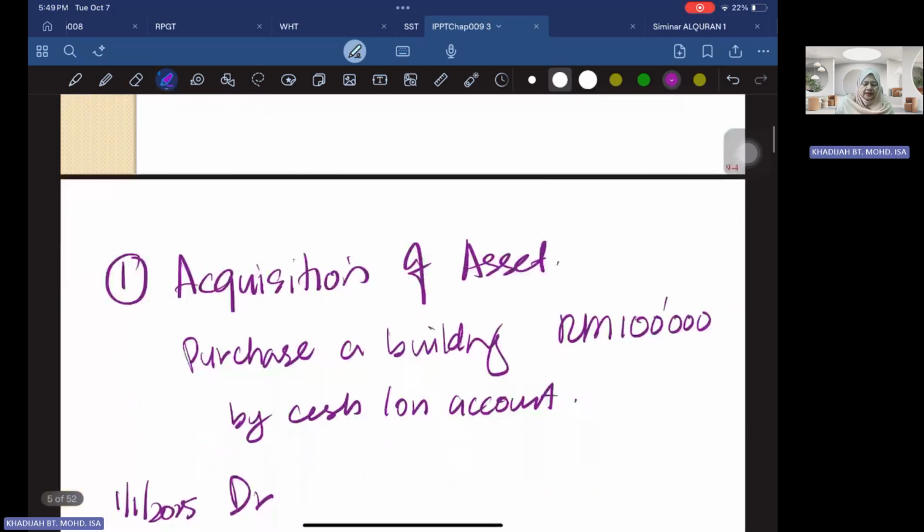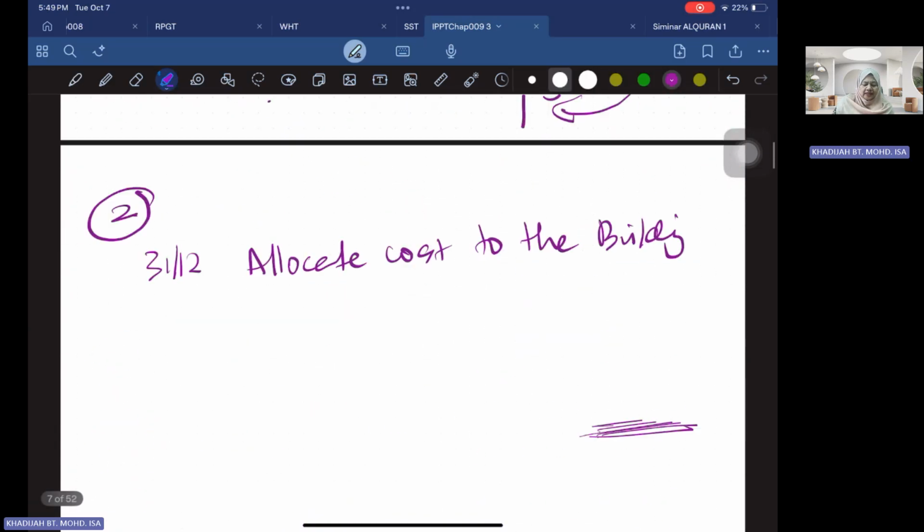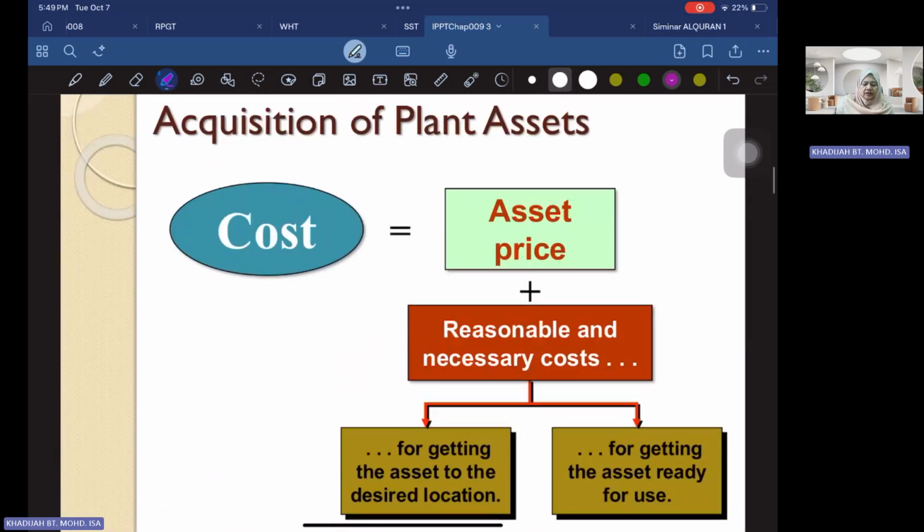So let's look into the example here. First we are looking into the acquisition of asset. Before that, when we talk about how you decide on the cost of the plant, the cost is not only the price of the asset, but also includes any reasonable and necessary cost incurred for getting the asset to the desired location, for example, transportation or insurance costs to bring the asset to the location, and also the cost incurred for getting the asset ready for use.